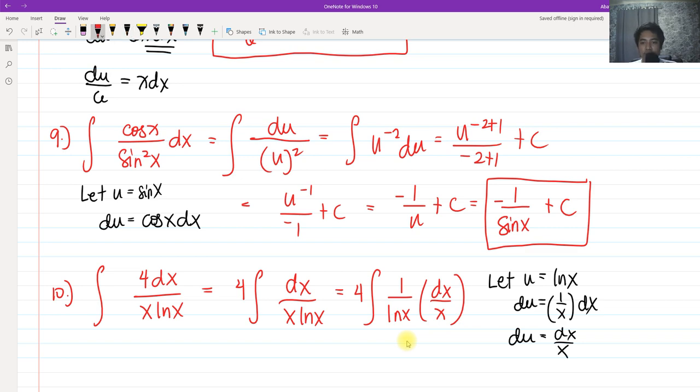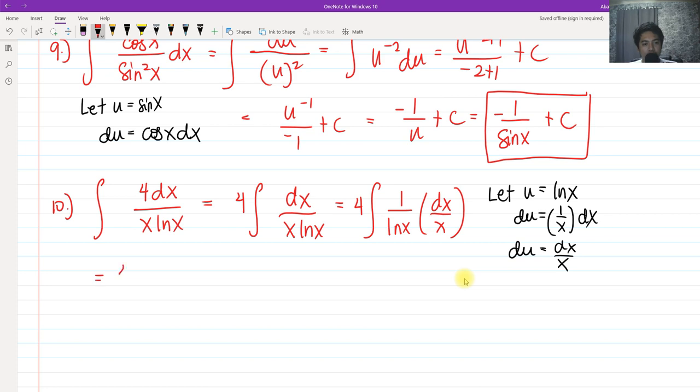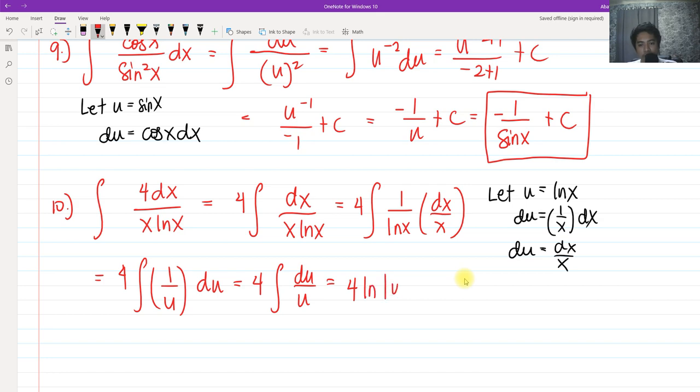So we can now perform what we call the u substitution in this. So that we have 4 integral of 1 all over ln x, that is 1 all over u. dx all over x is simply du. So we have 4 integral of du all over u, and that would be 4 ln of absolute value of u plus c, wherein u is the ln of x. So we have 4 ln of the ln of x plus c.